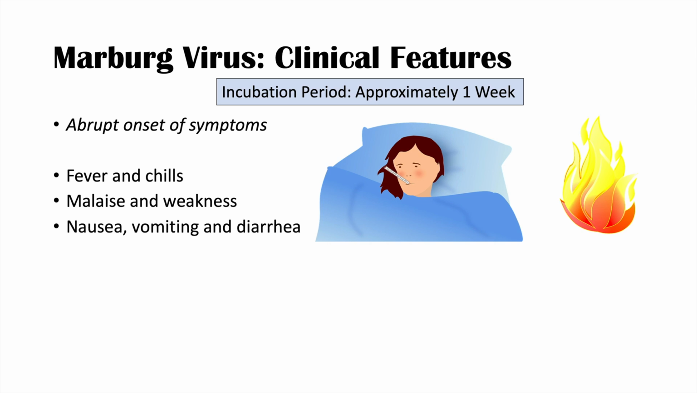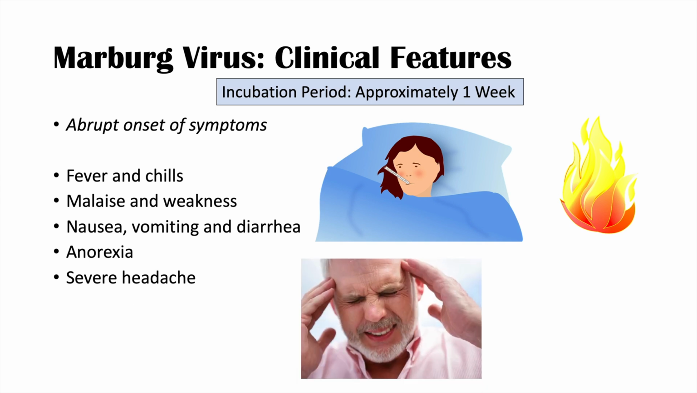Nausea, vomiting, and diarrhea are very common as well, including anorexia. So they have a very low appetite. And they have a very severe headache and bad myalgias, or bad muscle pain, particularly of the trunk and the lower back. And what is key to the morbidity of the Marburg virus infection is its bleeding.